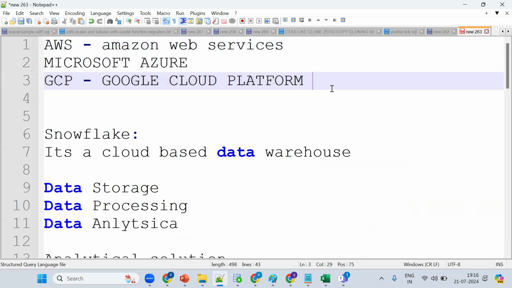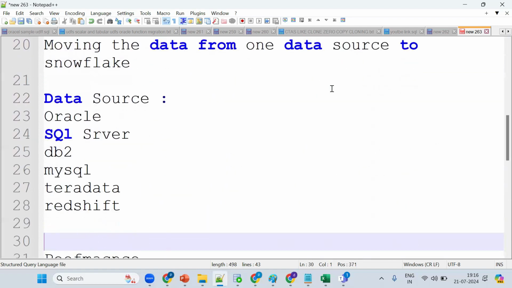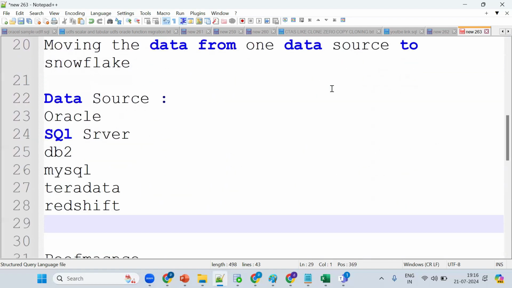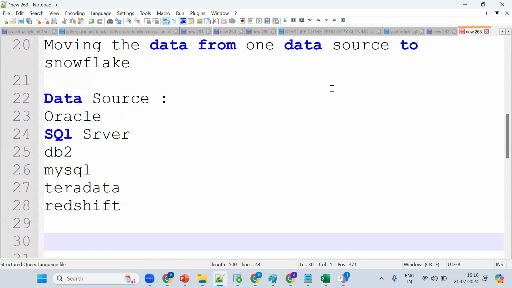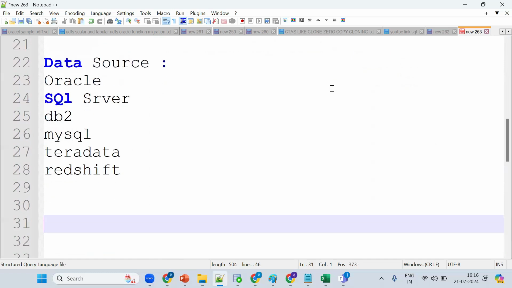Praveen, one more question. You mentioned that we migrate data from traditional on-prem databases to Snowflake. Why do we do that? Why do we even need Snowflake? Why not report from Oracle or SQL Server directly?